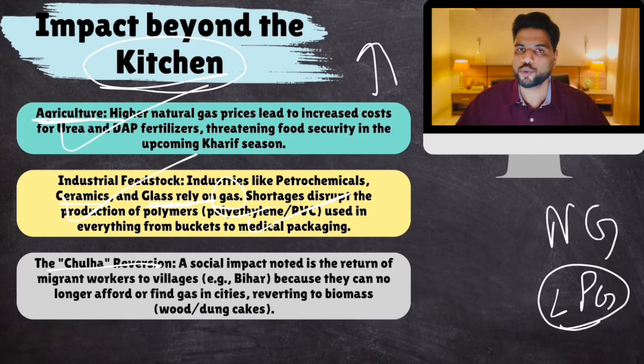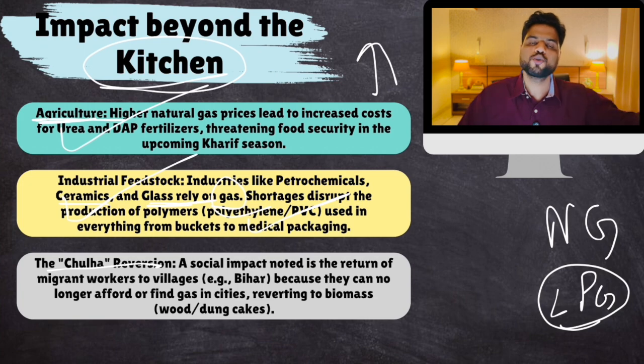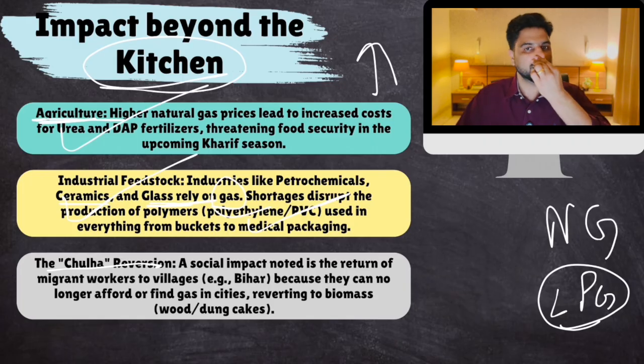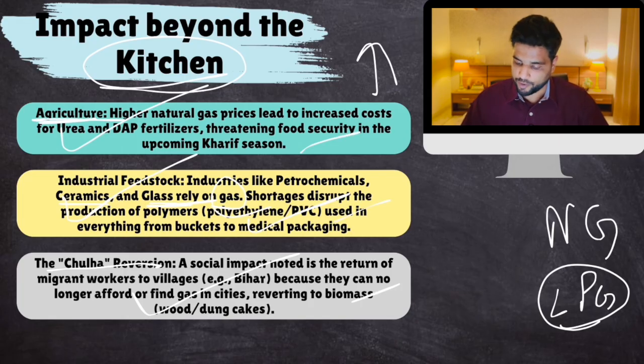That caused a lot of pollution. So the government launched Pradhan Mantri Ujjwala Yojana, providing 5 kg LPG cylinders. Now with the LPG shortage, these villagers would go back to chulhas, for which the government did a lot of hard work to bring them to LPG cylinders. Now they'll go back to the chulha because firewood is available for them. So this is the social cost, and environmental cost as well. So this is the impact for India.